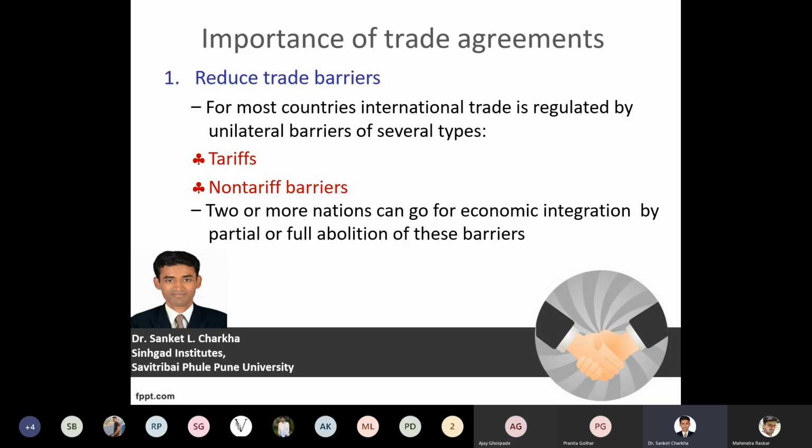Now, partial or full abolition is a perspective wherein, whenever a government is imposing certain taxes or a non-tariff barrier is in existence, it is all of a sudden very difficult for a nation to eliminate all these barriers. So a country can go for removing these trade barriers in a partial phase, that is step by step, procedure by procedure, one by one, with a particular barrier eliminated each time, or after a certain point of time, the full abolition of these barriers can come into the picture.